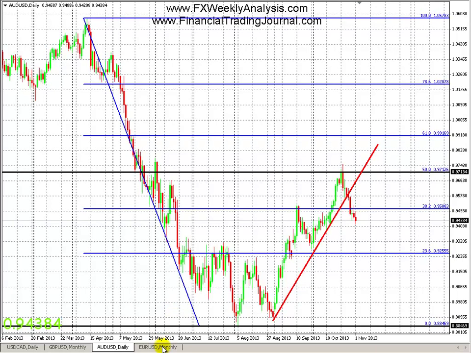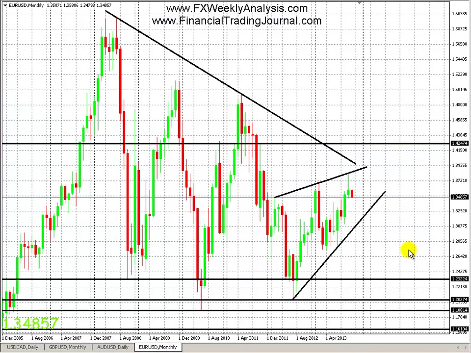Up next we have the euro dollar. Euro dollar, interesting things to note. Monthly chart, last month we have a pin bar, and this is effectively a really good pin bar. Small body, long upper wick. That's the shooting star candlestick. And this month so far, although we've only had 1 day of trading, November 1st, which was yesterday, it dropped about 100 pips, I believe.